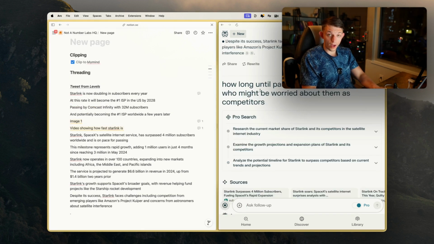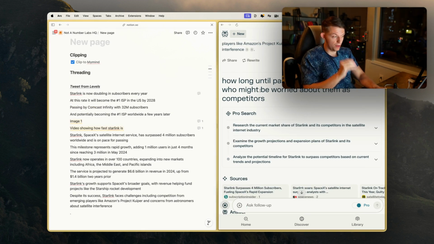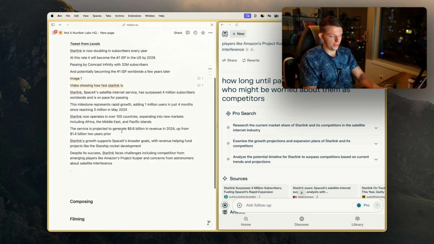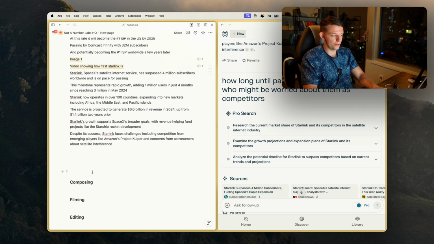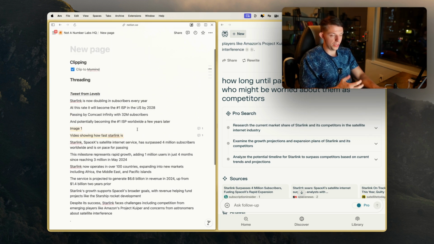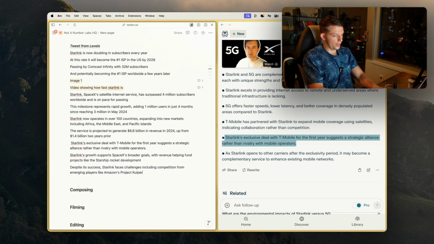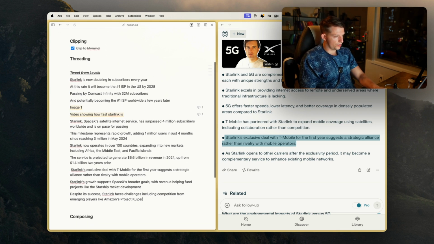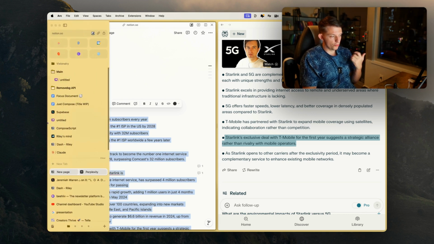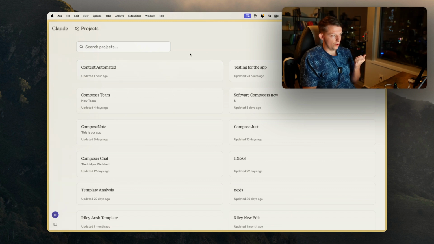And what I want to do with my app that's coming up, right, because we're creating a thread that will automatically turn into a composition, this is exactly how the app that we are going to release is going to work, except this will all be possible with our voice from our computer, and the web clipper is going to be on the same app as the thread, which is going to be on the same app as the composer, and eventually maybe even filming. Okay, so I think that is some pretty good context. So now I'm going to just copy this thread, and we are now going to compose.